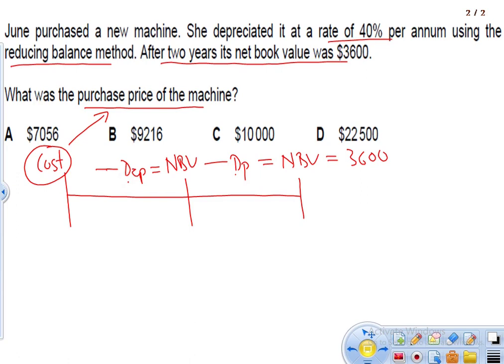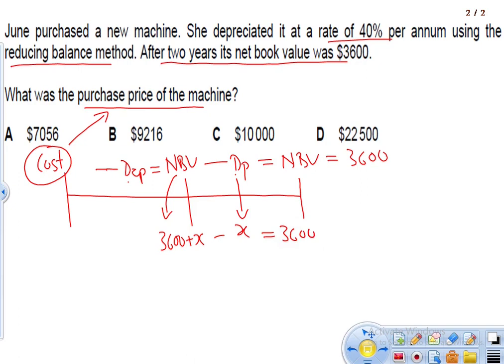Now, in order to find out this depreciation, first I need to find out what my net book value is, because 40% of this net book value is my depreciation amount. So let's assume that this depreciation is X. Then we can say this net book value is 3,600 plus X. So 3,600 plus X minus X will give me 3,600.